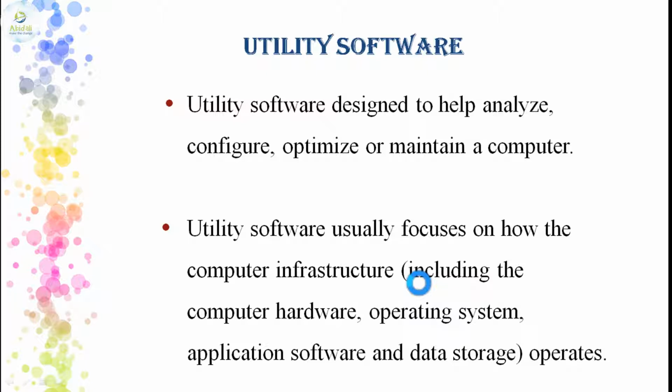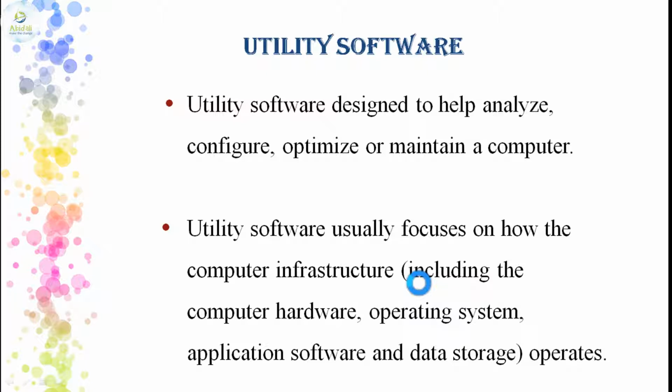The next is the utility software. The third kind of software that we are going to discuss is the utility software. Now, what do you mean by utility software? The utility software is designed basically to help us analyze the situation of the computer or to change the configuration of the computer so that the computer runs in an optimized way, or the programs are managed by the computer system so that it runs very efficiently.